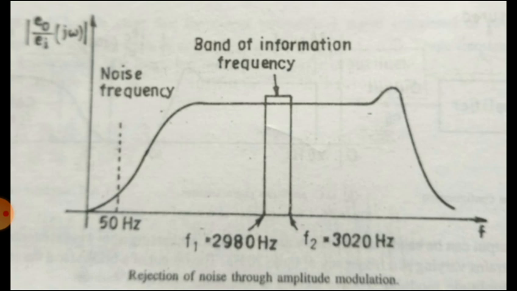However, with the use of a carrier system, this noise may easily be removed by simply designing the AC amplifier so that it does not respond to a 50 Hz signal at all. That is, the amplification factor is almost zero for 50 Hz input. Since the desired band of frequencies is between 2980 Hz and 3020 Hz, making the low frequency cutoff of the amplifier greater than 50 Hz is quite easy.